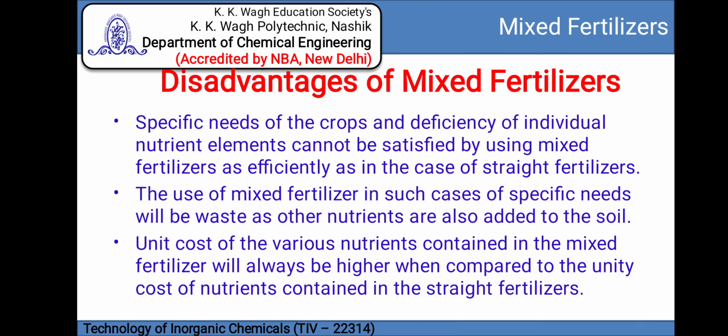The use of mixed fertilizer in such cases of specific needs will be best as other nutrients are also added to the soil. Unit cost of the various nutrients contained in the mixed fertilizer will always be higher when compared to the unit cost of nutrients contained in straight fertilizers.